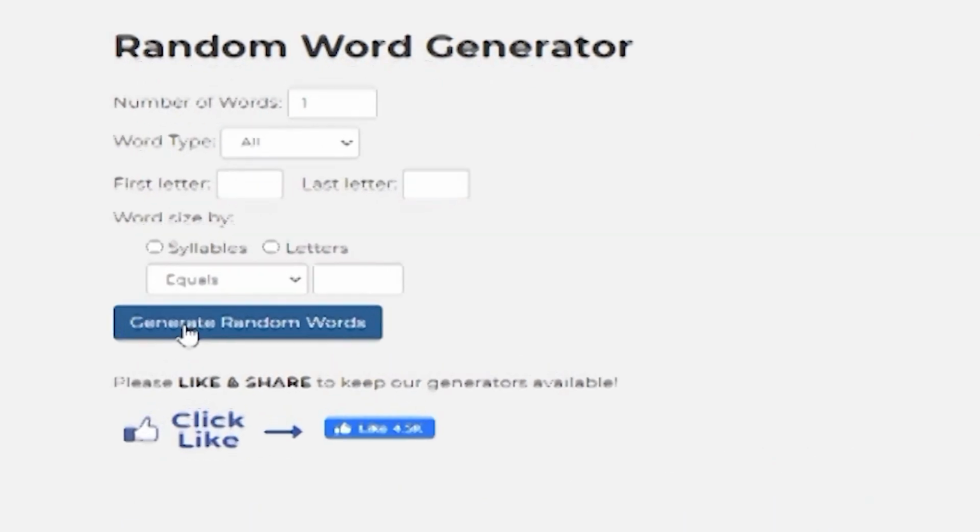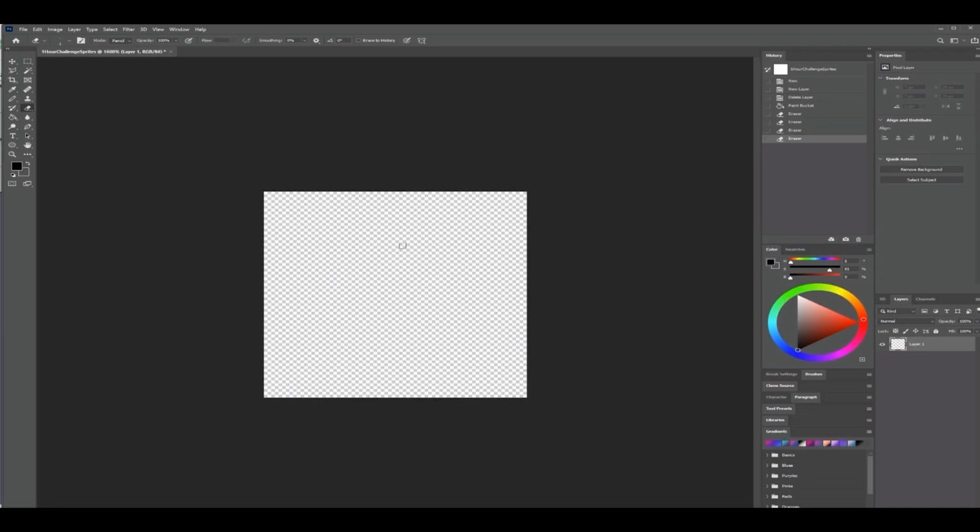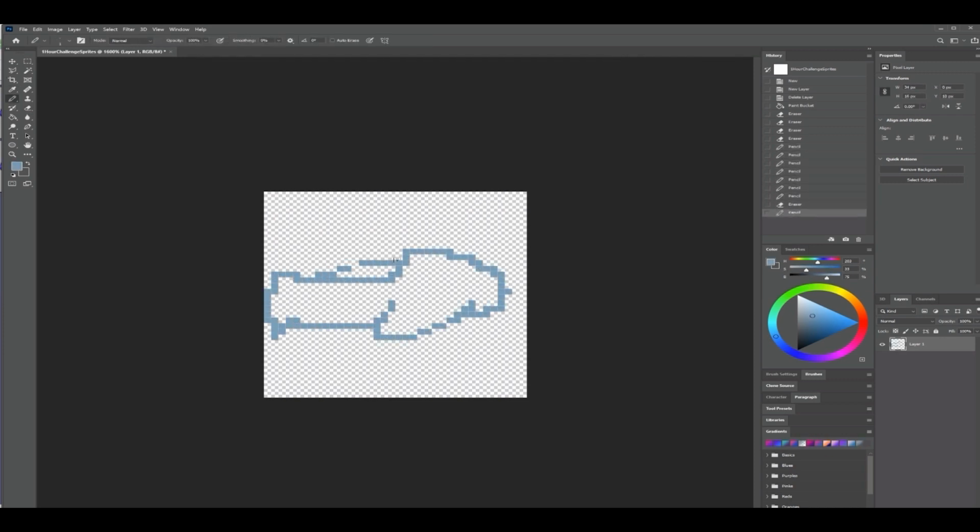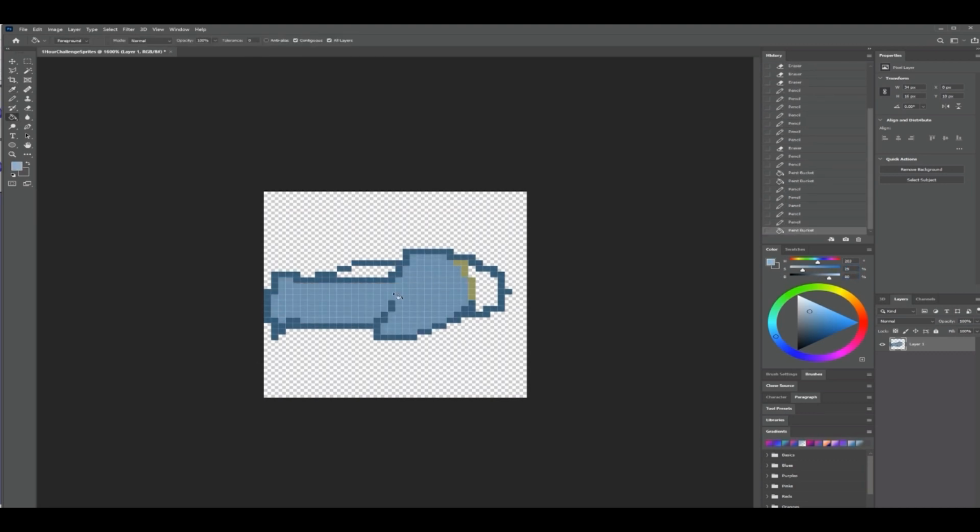The clock began after I got the word plane. So I hopped into Photoshop to make a quick pixel plane. I truly did not know what I was going to make walking into this challenge. My plan was to hop into Photoshop and use the art to inspire me. Also, I was going to make a high score game because I felt like that was the easiest way to make a closed game loop.